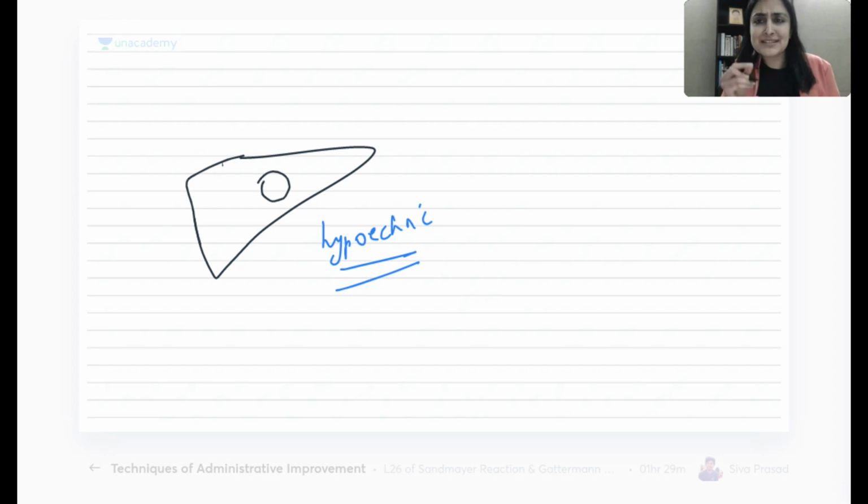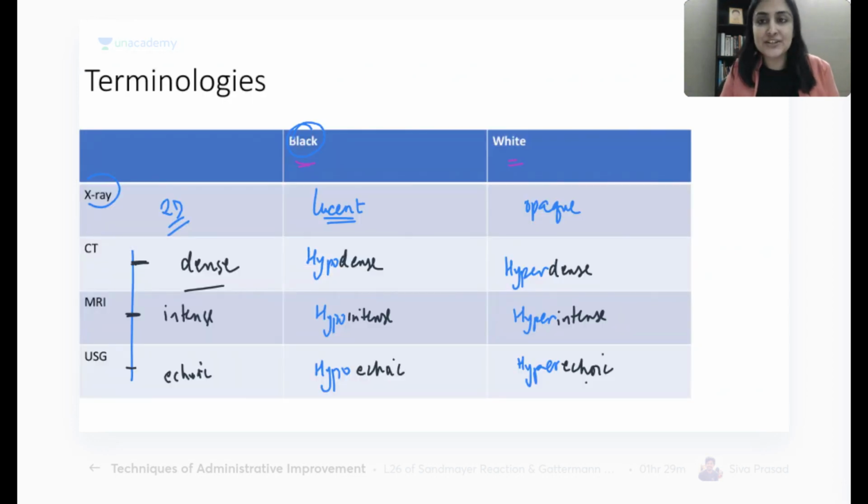What if I want to make it slightly more complicated for you? If there is a pitch black lesion, meaning hypo can be a shade of black. What if I am telling you jet black, absolutely black? So for ultrasound we have added one more term. When it is jet black, pitch dark, then I can call it anechoic. Okay, so here I will just remember that there is something called anechoic. But remember, there is no anintense, there is no andense. It is just for ultrasound that I have kept this anechoic.